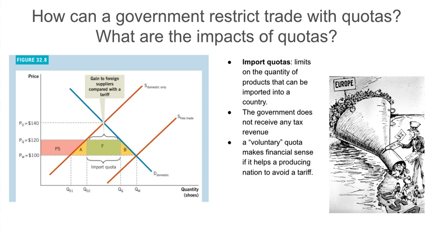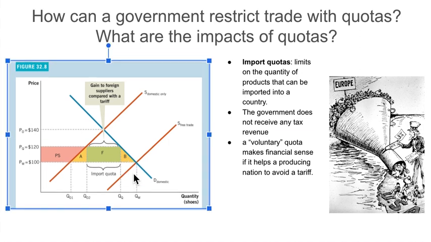Now let's look at quotas. Quotas are very similar to tariffs. The only large difference is that on this graph, what used to represent tax revenue is now representing the amount of the quota, which is occurring to fill in that shortage between the quantity demanded and quantity supplied. Again, if we did not have a quota, any amount of imports would be allowed to come in at this lower world price, and the import quantity would be all the way from QD1 to QW.